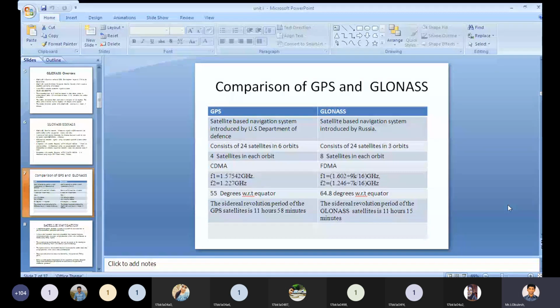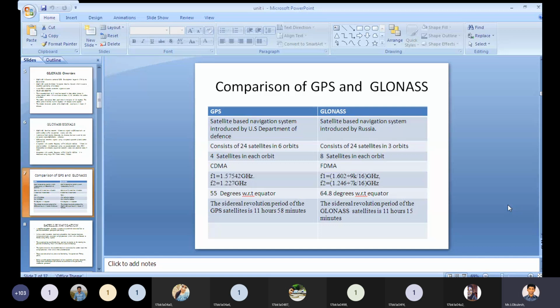Coming to GPS signals, we have 2 carrier signals. The first carrier signal frequency f1 is equal to 1.5754 gigahertz, and f2 is 1.227 gigahertz.